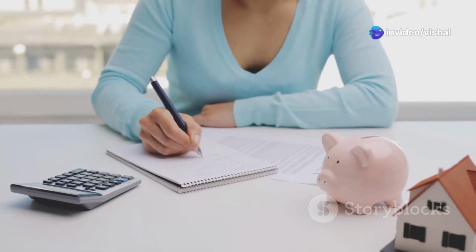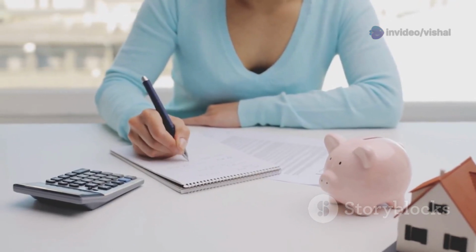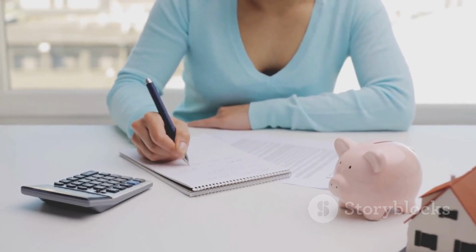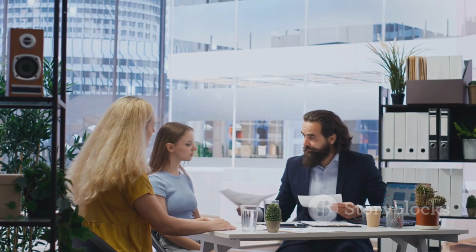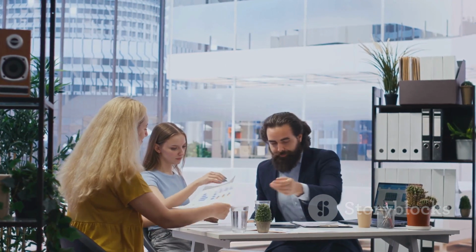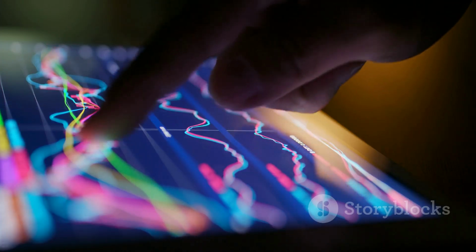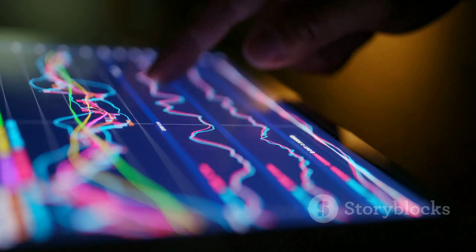It is essential to consider your financial goals, risk tolerance, and overall market conditions. Consulting a financial advisor can provide personalized guidance based on your unique circumstances. Remember to stay informed about any changes in tax laws to make the most of your investments.